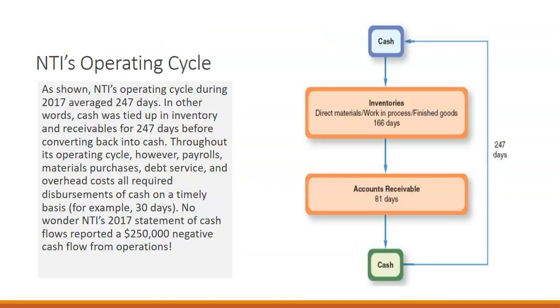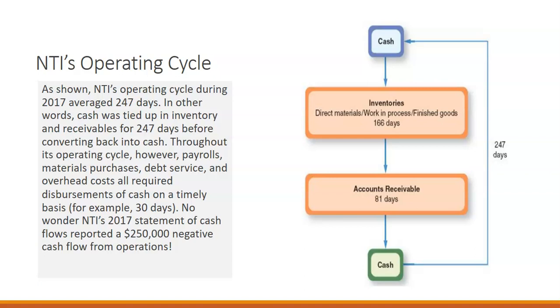When we're looking at their operating cycle, the operating cycle is looking at from when we use cash to purchase merchandise or inventory or anything until we receive cash from accounts receivable. Right now our average accounts receivable payment is 81 days and our inventories are tied up for 160 days.